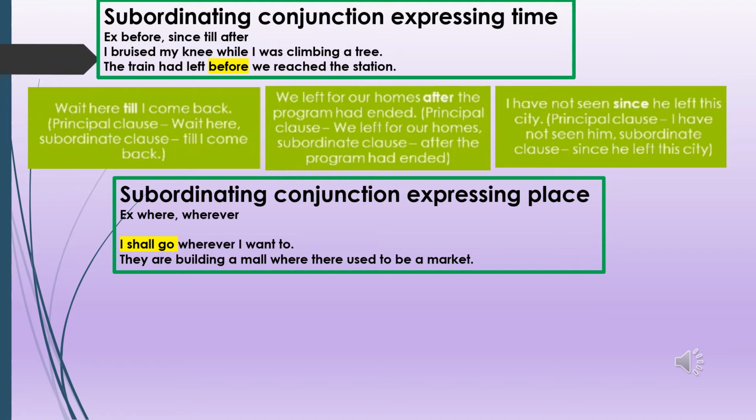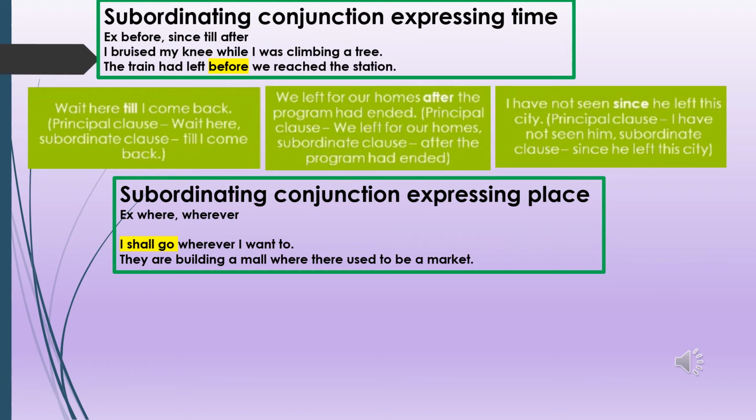We left our homes, it is giving you the complete idea, which is the main clause. And after the program had entered, it is a subordinate clause because it is depending upon the main clause. It cannot exist by itself. Now, I have not seen him since he left this city. Here the main clause is I have not seen, and the subordinate clause is since he left this city. And this is depending on the main clause.